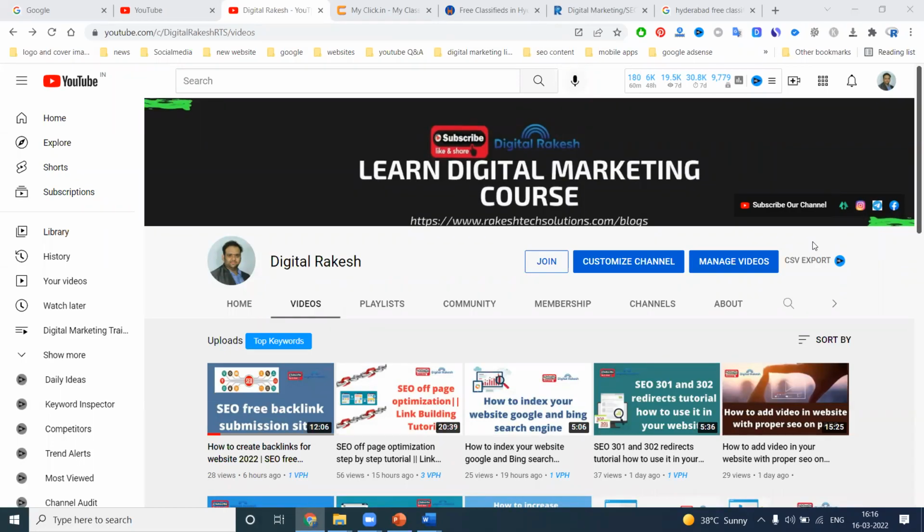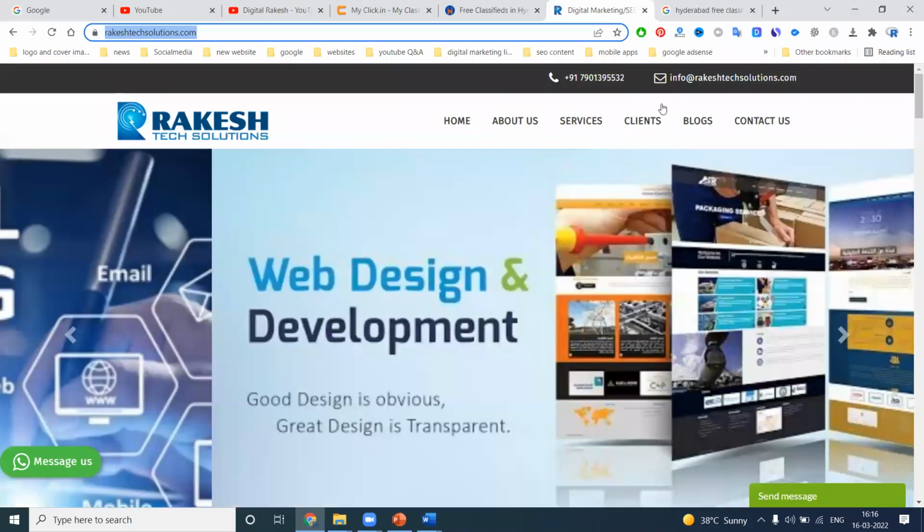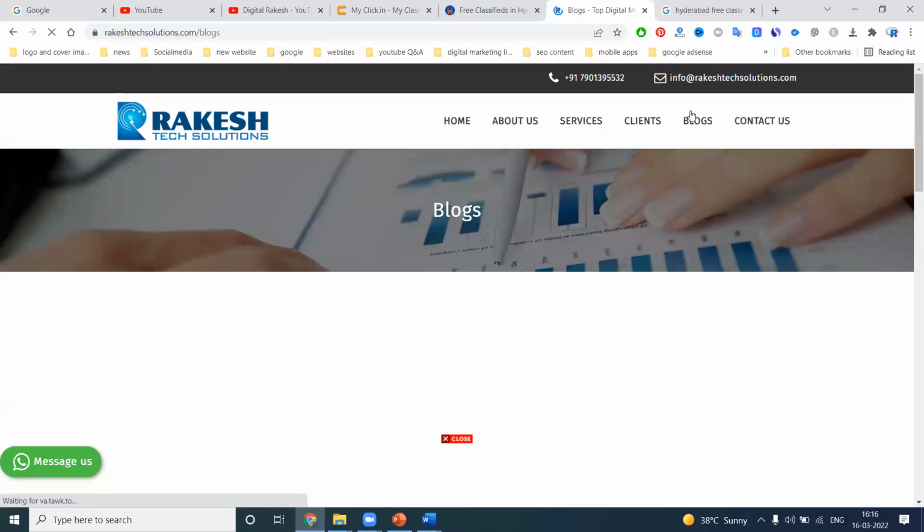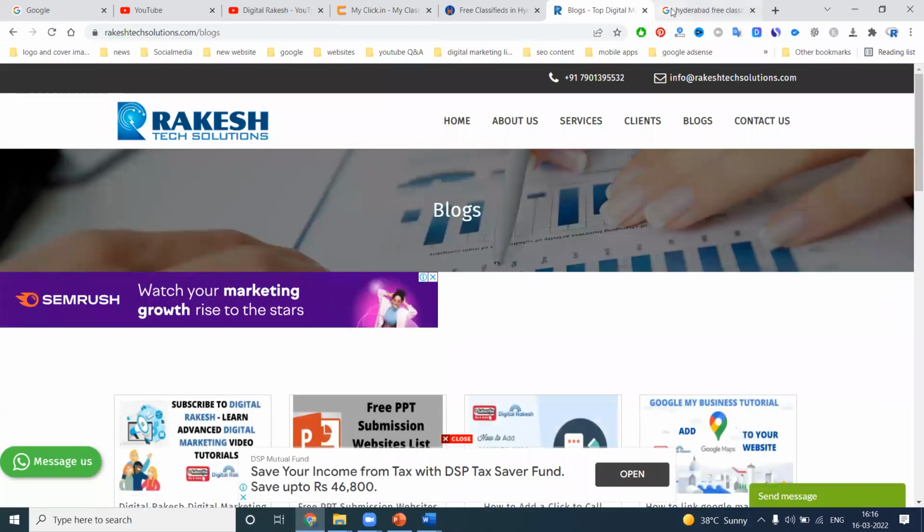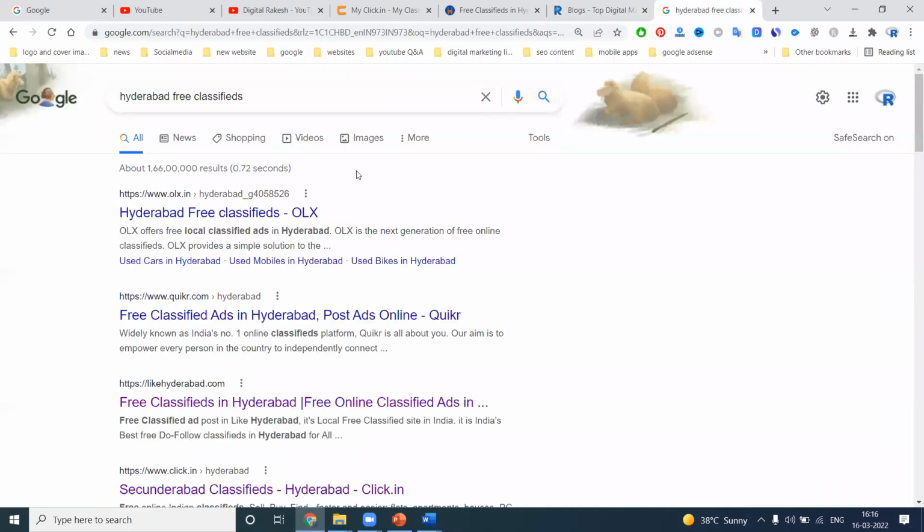For any website promotions and promoting business leads, our focus is on SEO classifieds. First, I'll explain one or two websites. There are so many classifieds that we can go to. On my website, the classified list is available under the blog option, or else you can search by location for a number of classifieds.